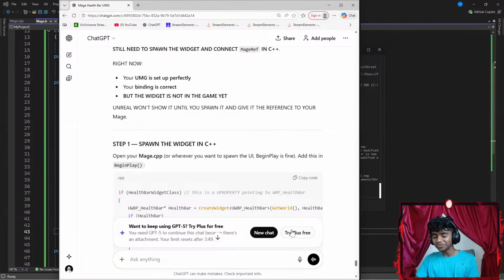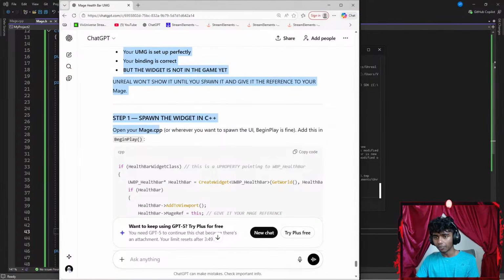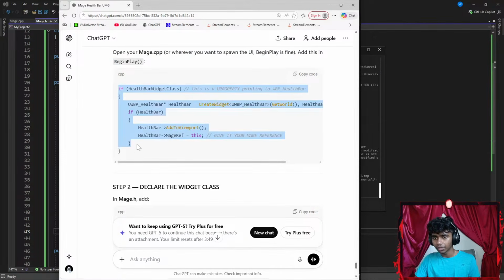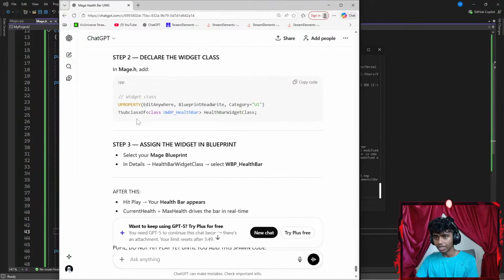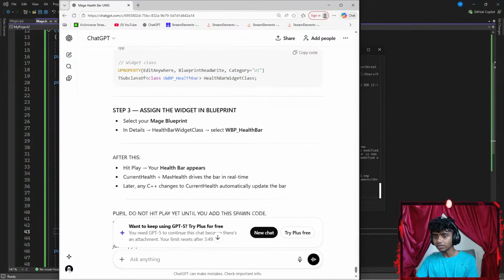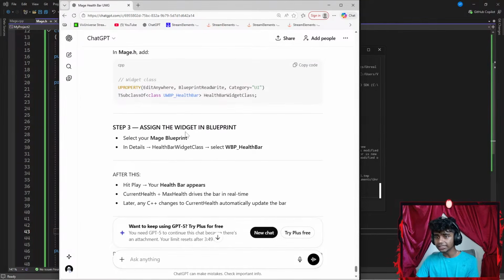New chat, guys, this is why I don't like sending pictures. Your UMG is set up perfectly. Unreal won't stop. Step 1, open your mage.cpp or whatever you have. Add this in the begin play. Gonna go ahead and copy that. Okay, and then declare this in your mage's header files. Where does this go? Declare the widget class. Step 3, assign the widget in the blueprint. Select your mage blueprint. In details health bar, select WBP health bar.